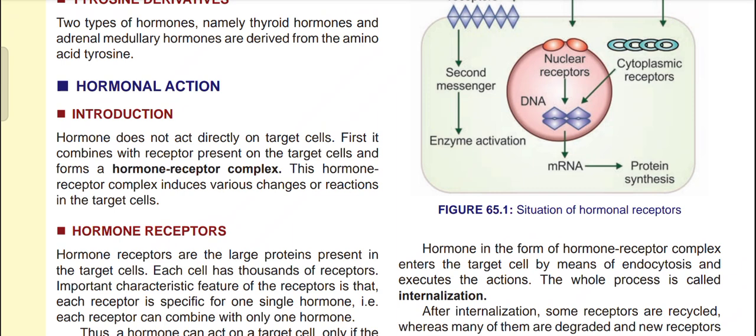So let us introduce hormonal action. Hormone does not act directly on the target cell. First, it should be combined with the receptor present on the target cell and must form a hormone receptor complex or HR complex. This hormone receptor complex induces various changes or reactions in the target cell.